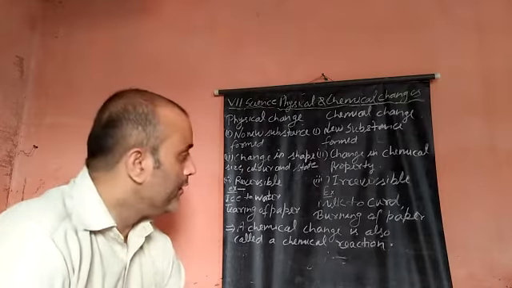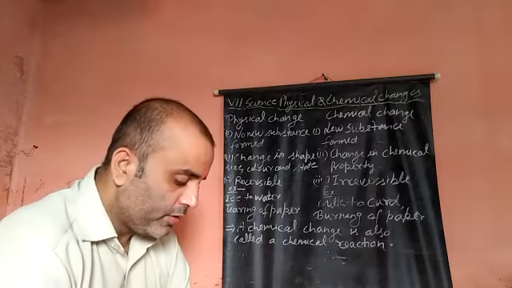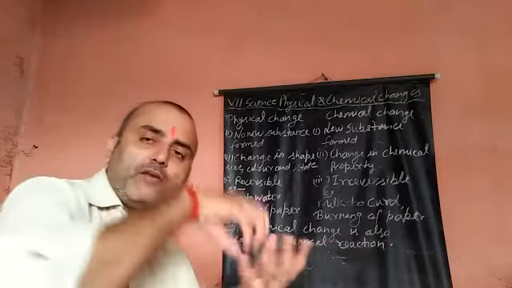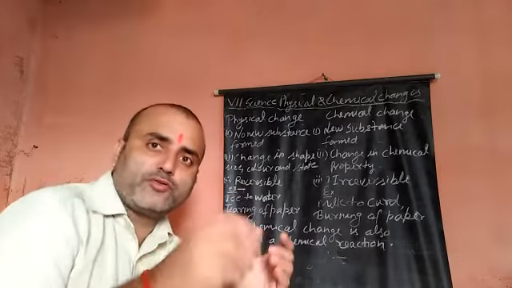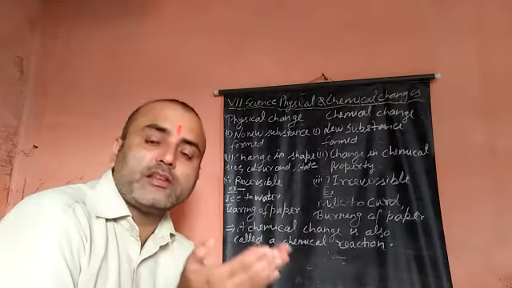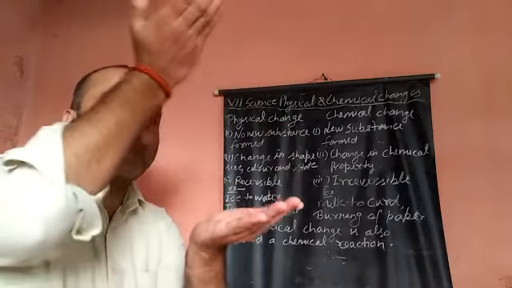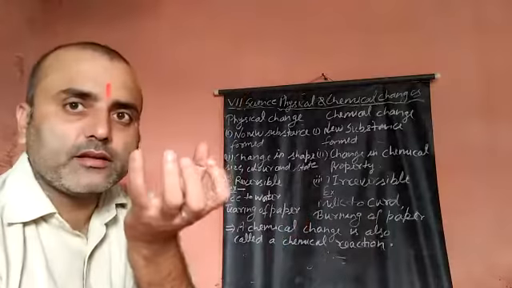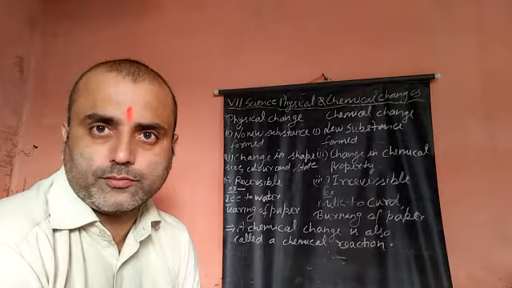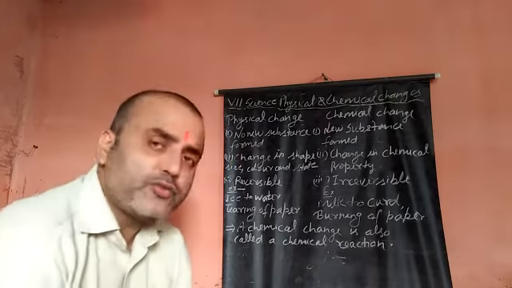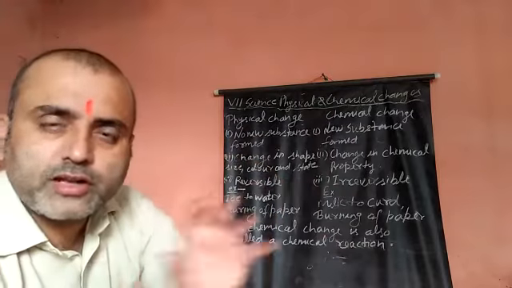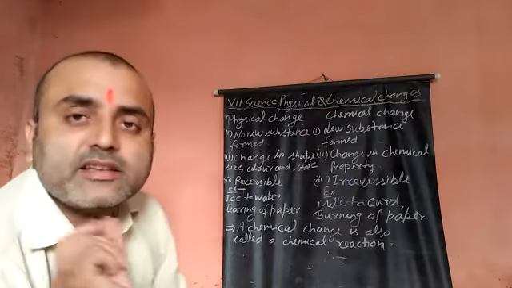Now see, take some chalk powder and put it in water. It will dissolve, or some particles you can see. Then after some time, when you heat the chalk powder solution, the water will evaporate. Then you can see the chalk paste. Again, when you dry the chalk paste, you can get the original chalk also. And the sugar solution also. When sugar dissolves in water, you can't see the sugar particles.